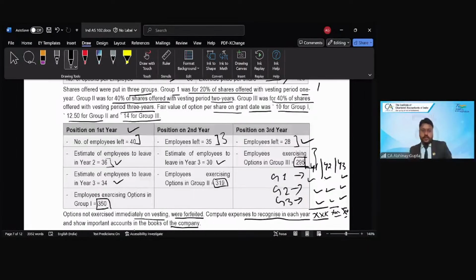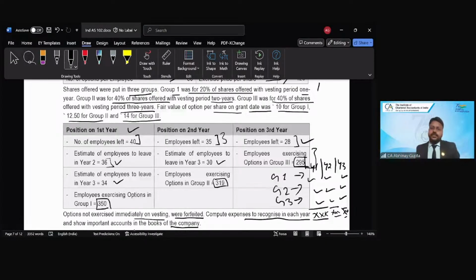So let me give you some clues and hints. Because the whole plan is divided into 3 groups, group 1, group 2, group 3, and each group has a different vesting period. Group 1 has 1 year, group 2 has 2 years, and group 3 has 3 years. And whatever we have learned so far in this standard is that we have to accrue the expenditure over the vesting period, right? So can I say that in this question, we are actually getting a flavor of 3 questions in one question, right? So why 3 questions or why 3 plans?